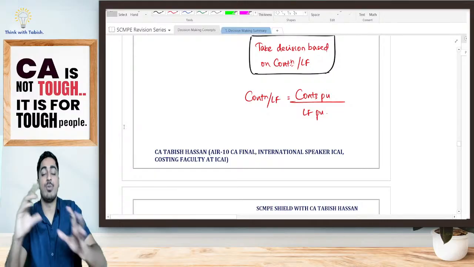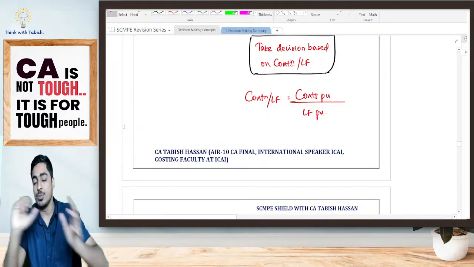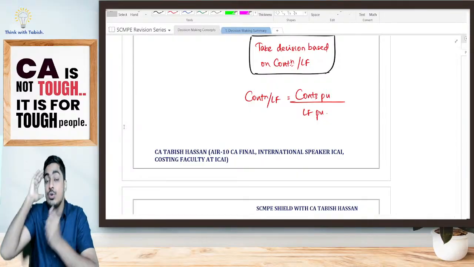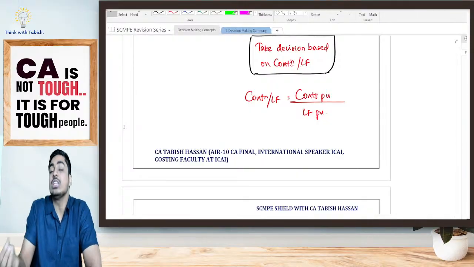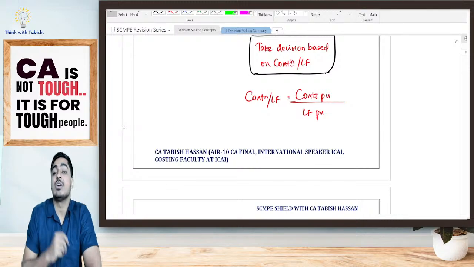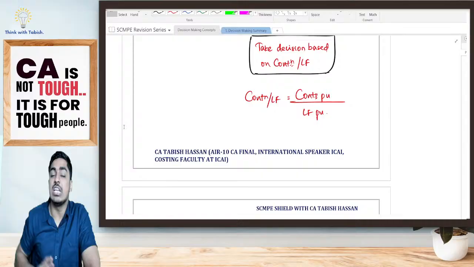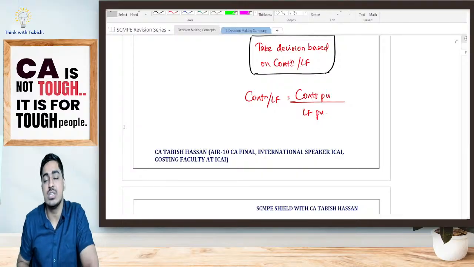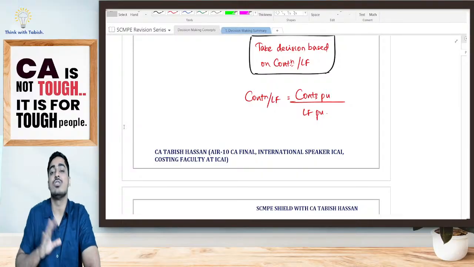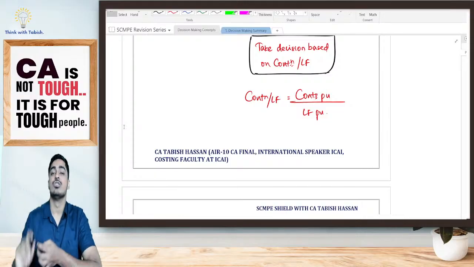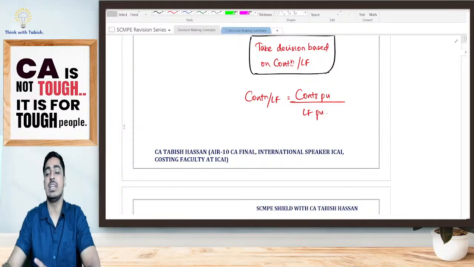Yes or no? I want to produce my goods. In order to produce all my goods I want 2000 kg raw material, but I'm having only 1000 kg raw material. That means my raw material is a limiting factor. I want 2000 labor hours, I'm having 3000 labor hours. Whether labor is a limiting factor, students? I'm having more than what is needed. It is not my limiting factor. Is it clear? So how do I take a decision when I'm having a limiting factor?